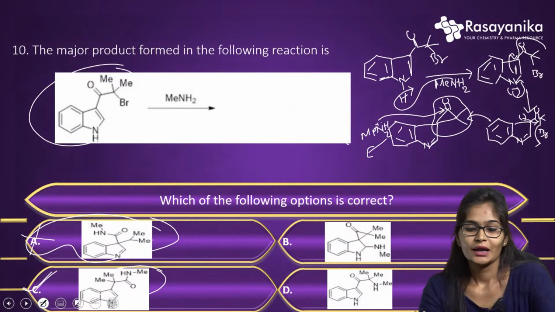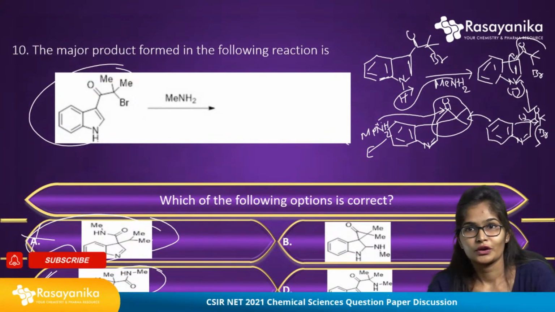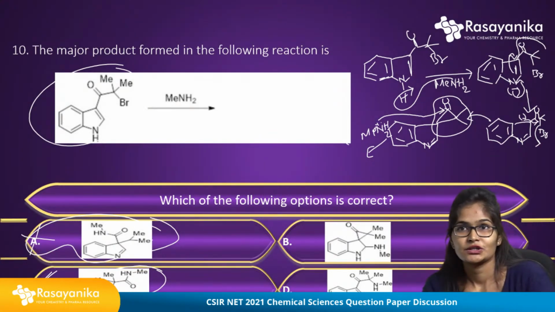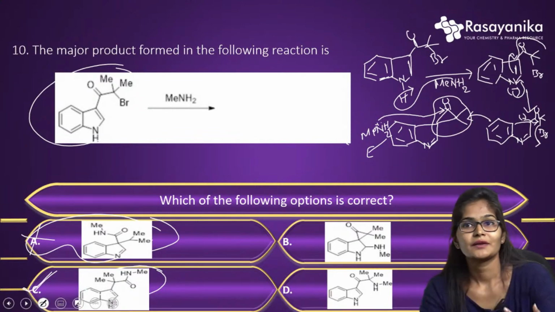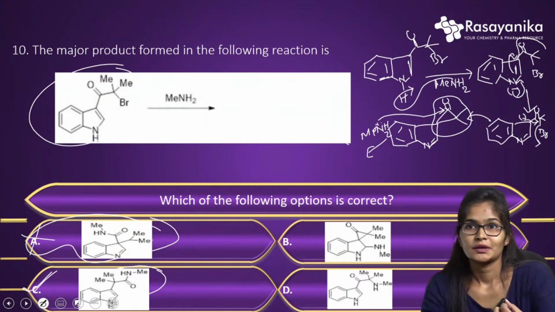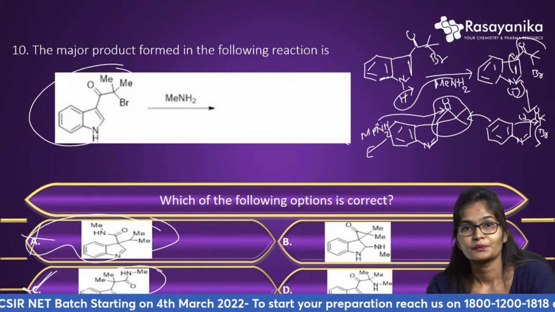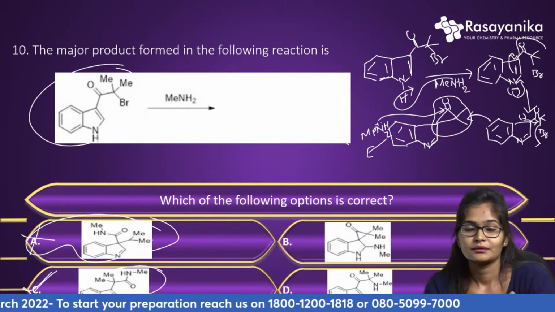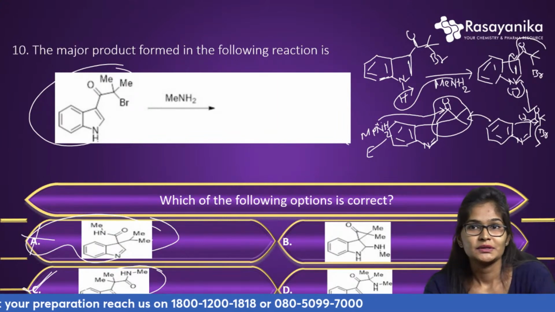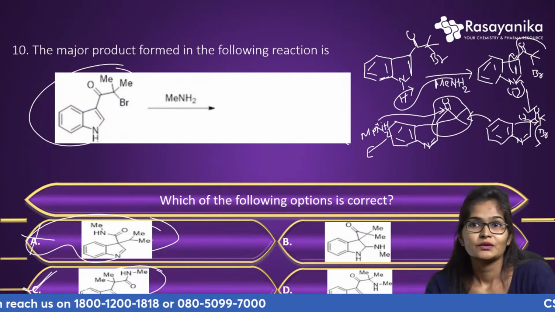So today I have solved about 10 questions of organic chemistry, and I will be coming with the next session on the remaining organic chemistry questions, where I will be solving Proton NMR problems and some questions on stereoisomers also. The CSIR NET question paper, whatever they asked regarding organic chemistry, was moderate.